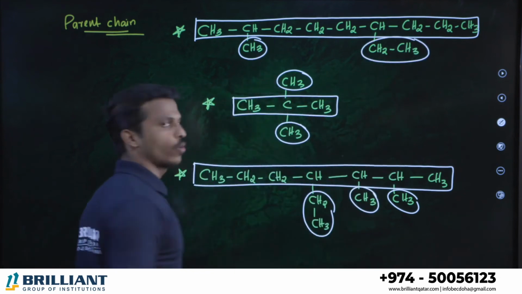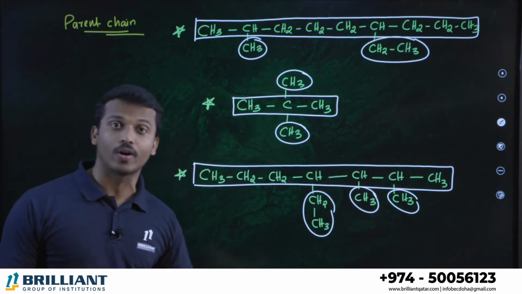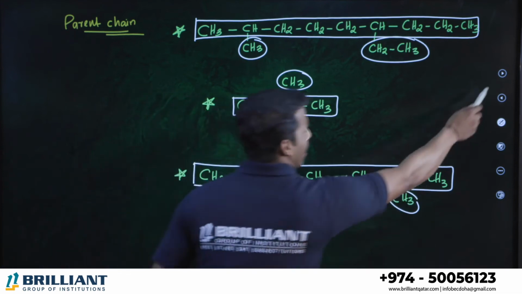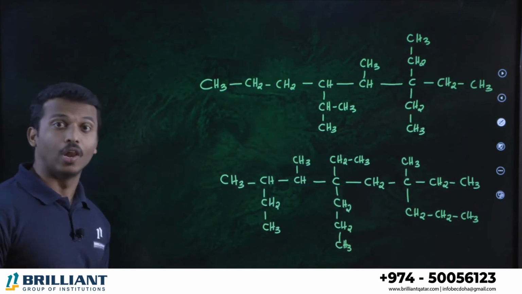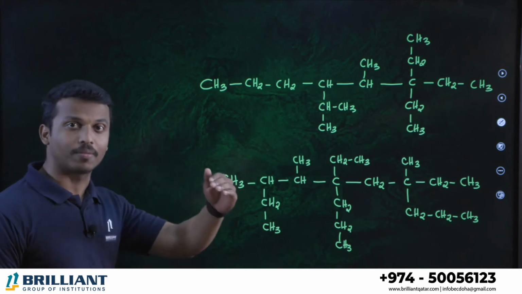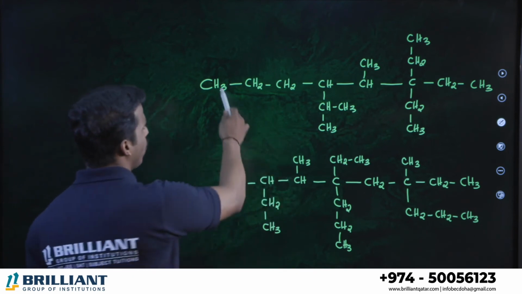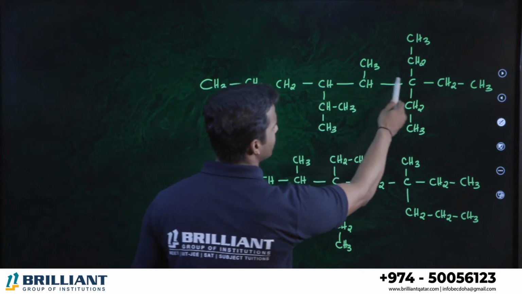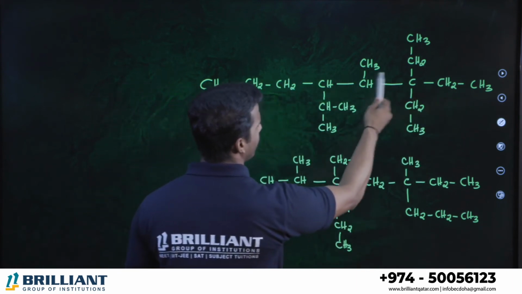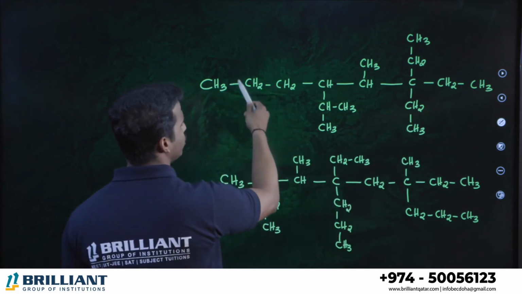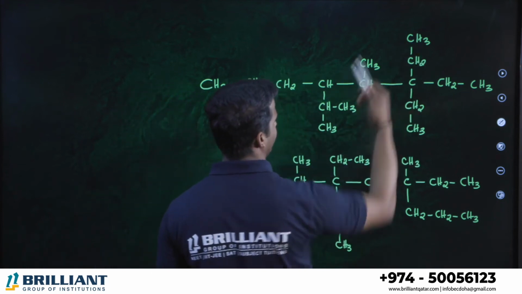So is it clear to all of you how to identify the parent chain or the longest chain in a compound? Alright. Second system. In this compound, which is the longest chain or the maximum continuous carbon chain? 1, 2, 3, 4, 5, 6, 7, 8.